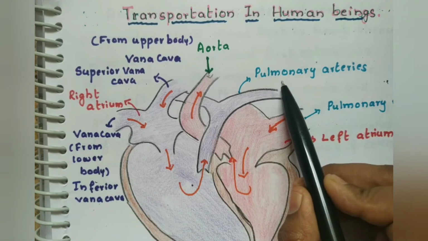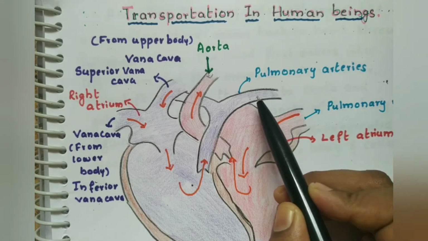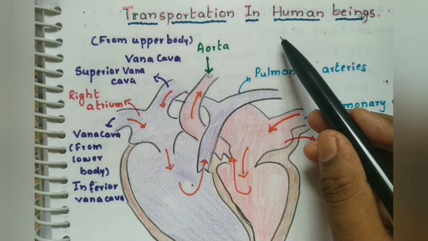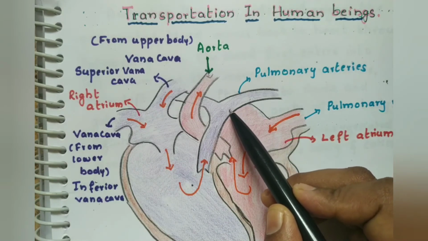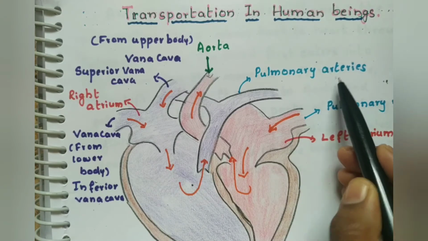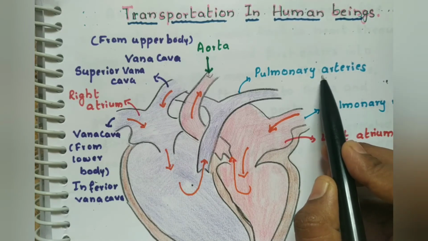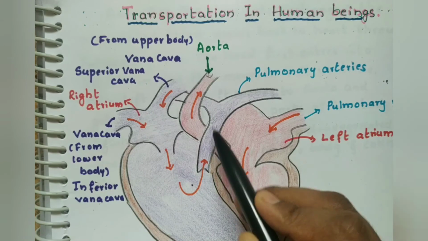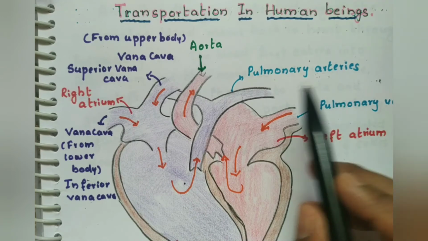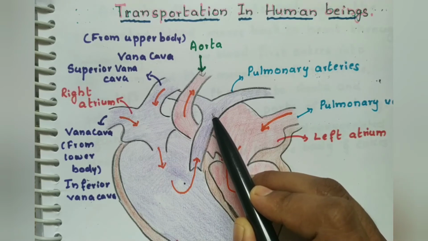And you can see the pulmonary artery and pulmonary vein. I have given blue color to the pulmonary artery. Why? Because this carries deoxygenated blood from the heart to the lungs. Arteries always carry oxygen rich blood, but this pulmonary artery is doing the opposite kind of work. It carries deoxygenated blood from the heart to the lungs. And the pulmonary vein is connected to the lungs.